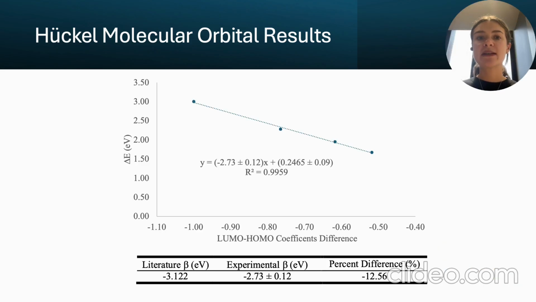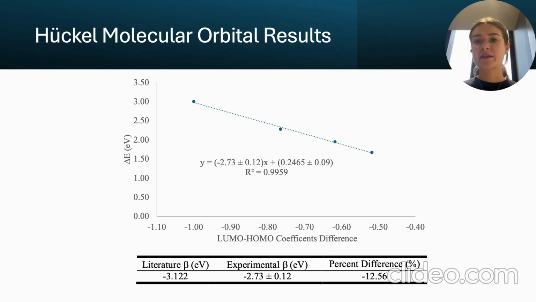To account for this error, we decided to compare the literature value of the beta coefficient with our experimental value. We did this by plotting the difference in the coefficients against the experimental energy gap. As you can see, the experimental beta value we obtained was lower than the literature value. This discrepancy suggests that the interactions between the pi electrons in our systems are weaker than those assumed in the standard model, which is reflected in the smaller resonance integral we measured.